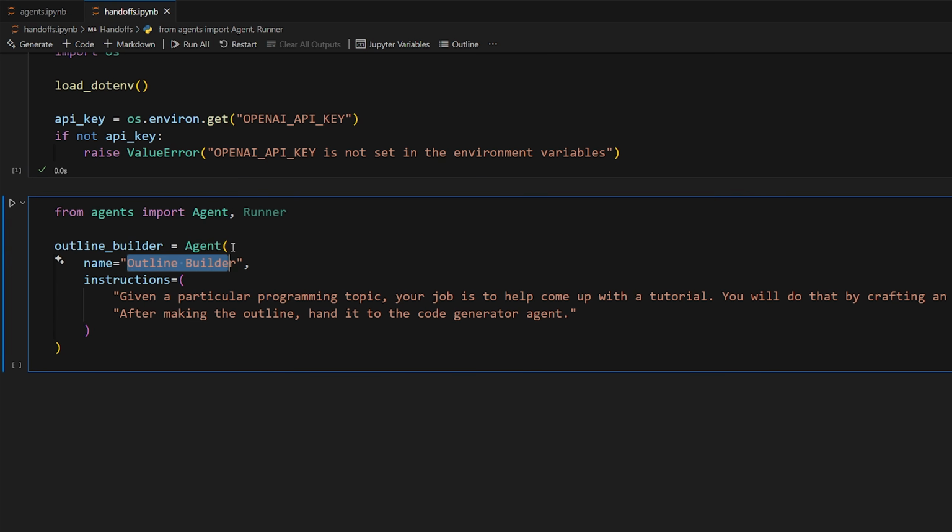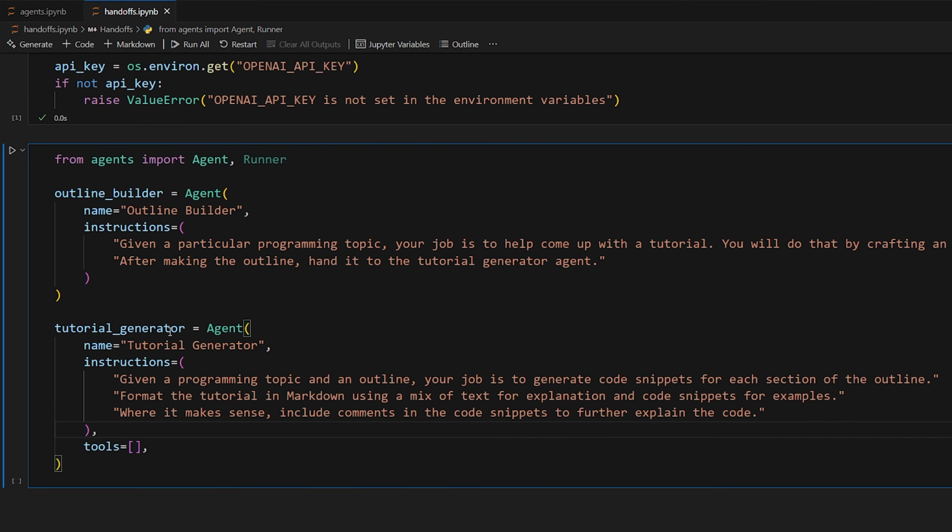So it's going to be called outline builder, and then has detailed instructions. Given a particular programming topic, your job is to help come up with a tutorial. You will do that by crafting an outline. After making the outline, hand it to the code generator agent. I'll rename this to tutorial agent. All right, here's our tutorial generator agent. It says, given a programming topic and an outline, your job is to generate code snippets for each section of the outline. Format the tutorial in Markdown using a mix of text for explanation and code snippets for examples. Where it makes sense, include comments in the code snippets to further explain the code. So I think this makes a lot of sense.